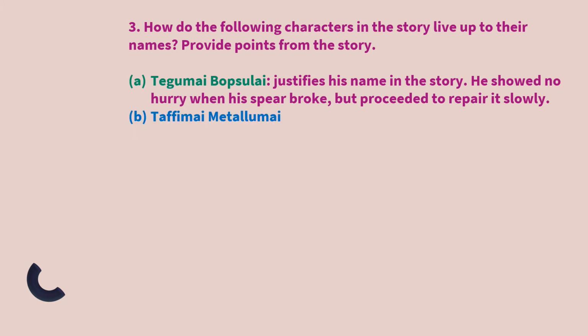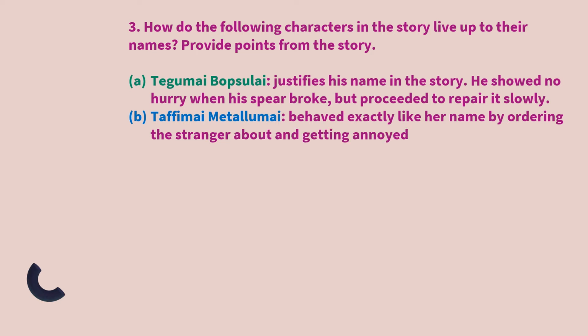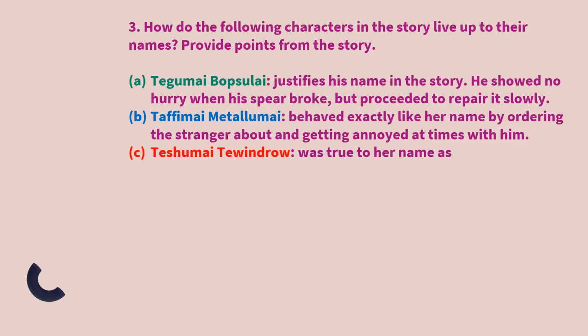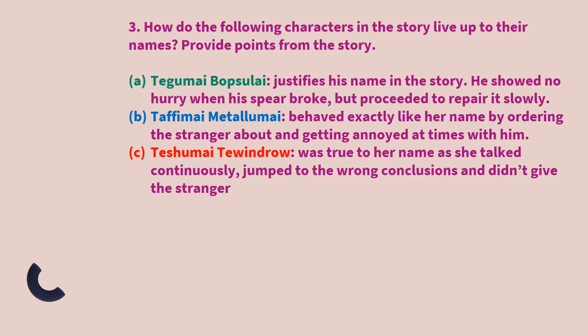Then we have Taffimai Metalumai behaved exactly like her name by ordering the stranger about and getting annoyed at times with him. Teshumai Tevindro was true to her name as she talked continuously, jumped to the wrong conclusions, and didn't give the stranger a chance to speak.